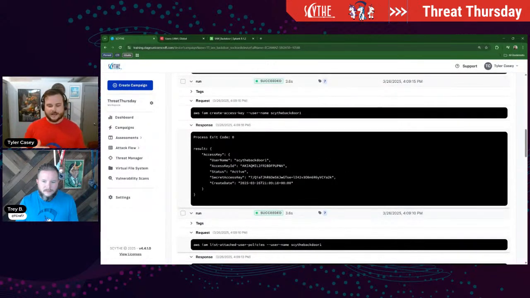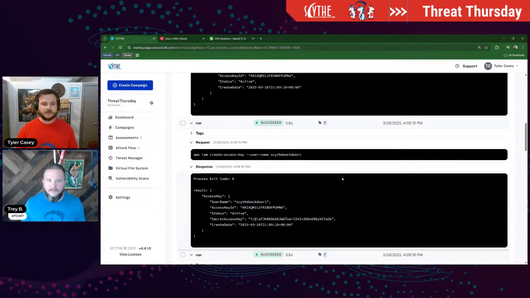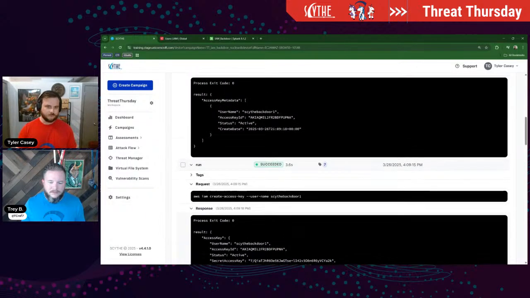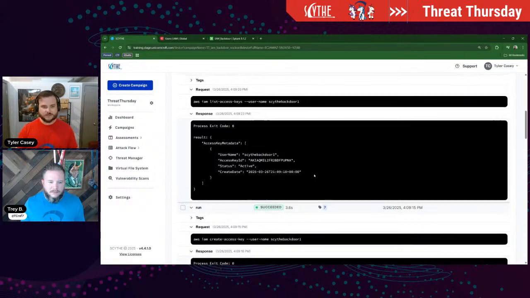The reason you want to create an access key and not just the user account is so that way you're able to, like I said, copy out this access key ID and this secret access key, throw it in your AWS config file, and then you'll be able to authenticate as this user from essentially wherever you are, as long as there isn't any kind of ACL or anything like that that's prohibiting you from accessing that AWS portal. You should be able to access this from essentially anywhere, right? And then next up, again, we're just listing out the access key. So that way we're able to see that everything was created, we're active, everything is good.